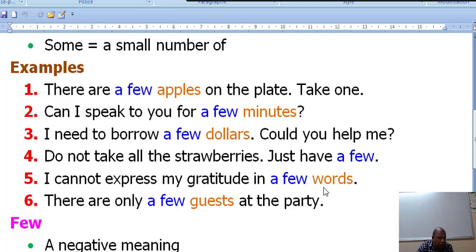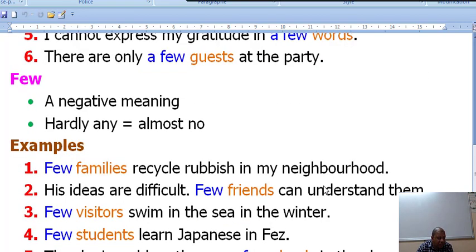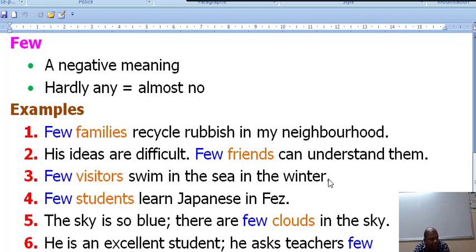Now we move to few, which is negative, without an article. So this is first of all the visible, apparent difference between the two words, one with an article and one without. So this one, few, has a negative meaning, and it means hardly any. Hardly any means almost no. And in some grammar books you are going to find not many.